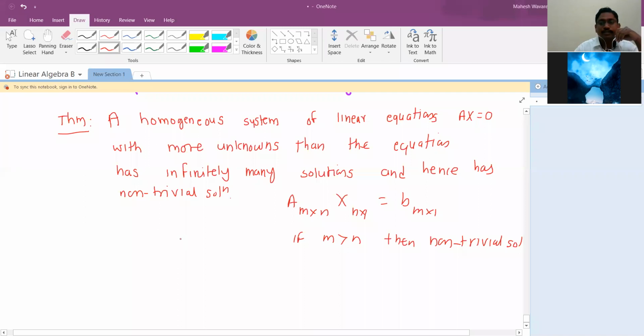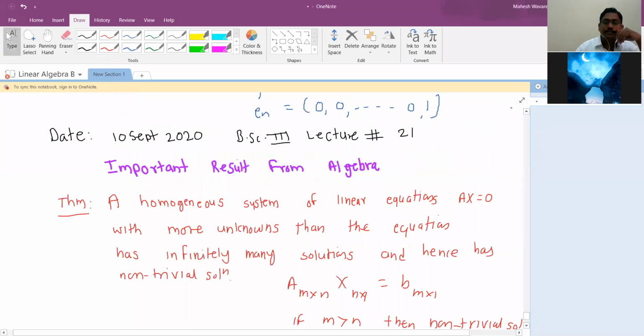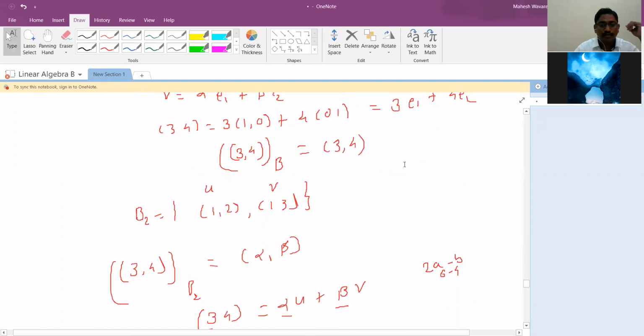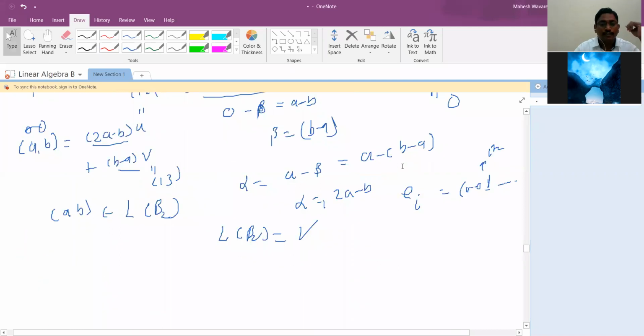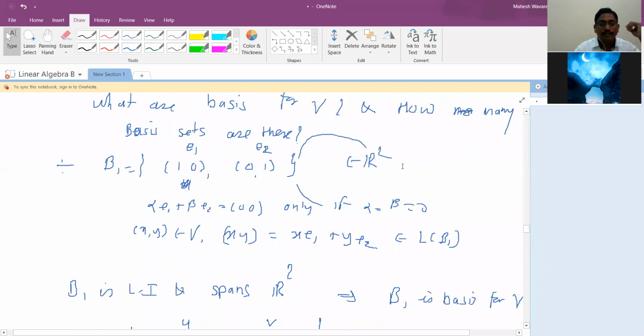In the last lecture, we discussed the basis for a vector space. What do you mean by a basis for a vector space? It's a subset of V. It's a non-empty subset satisfying two conditions, and those two conditions you already know. Just recall that lecture. It should be linearly independent and it should span.